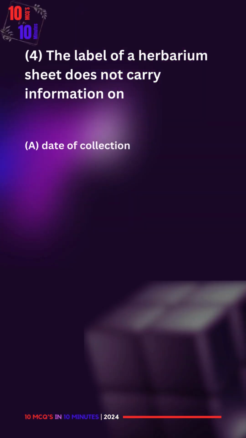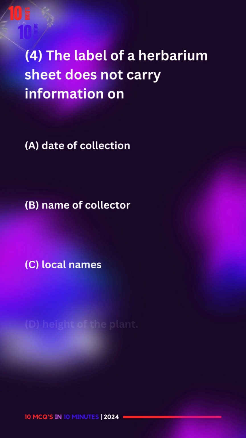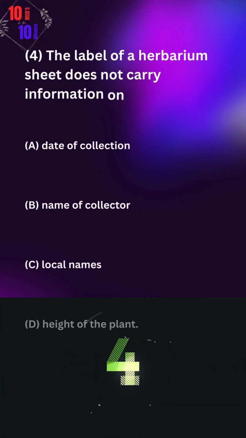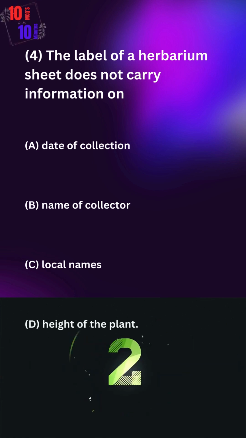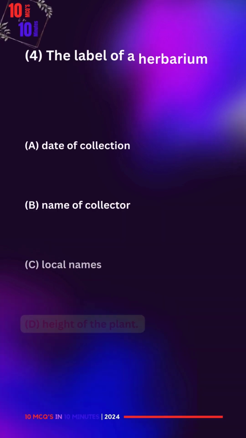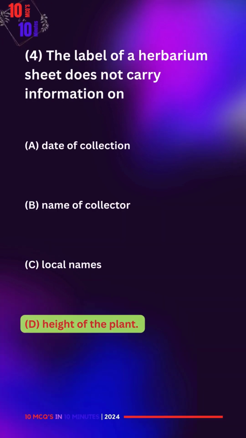4. The label of a herbarium sheet does not carry information on A. Date of collection. B. Name of collector. C. Local length. D. Height of the plant. The correct answer is D.